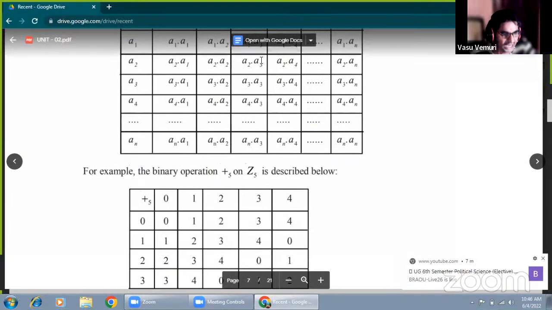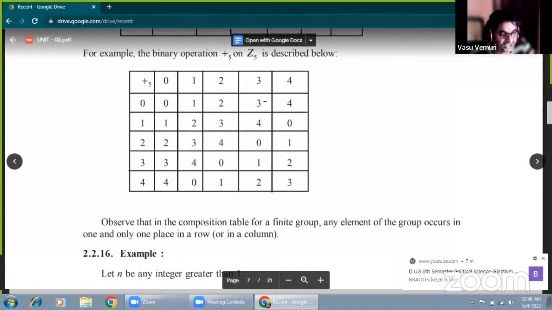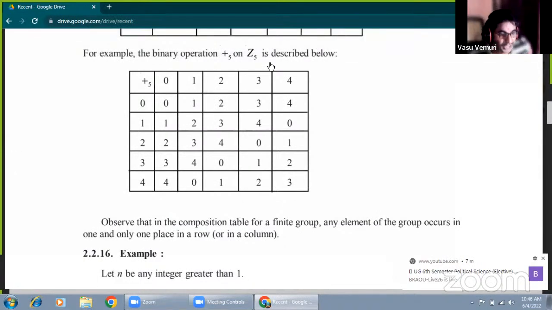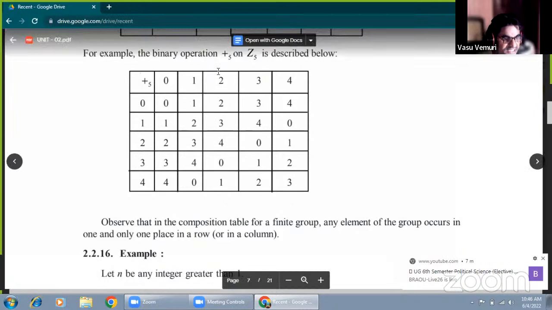Now here is an example. Please listen carefully, this problem is very important. How do we get this? Addition modulo 5 is a special binary operation. Listen carefully: the set of all integers with respect to addition modulo 5 forms an abelian group. Now this question is given.